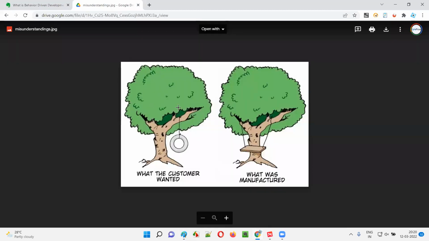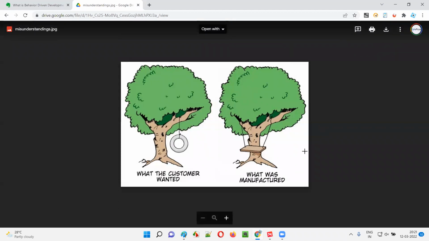For example, the client is asking for this kind of thing. Let's say the client is asking for a tree. To the tree, a rope has to be tied, and to that rope, a tire has to be tied. So what is the purpose of this kind of thing, guys? You can swing on this, right? You can swing here and there. You can play with this. Children can enjoy. Even the elders can swing and enjoy. That's what the client is expecting.